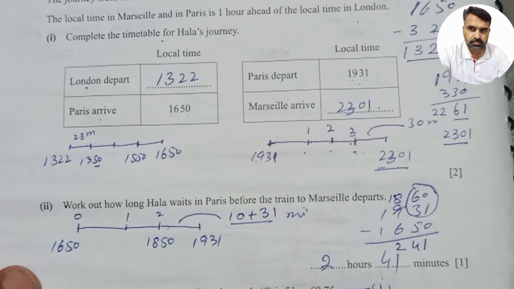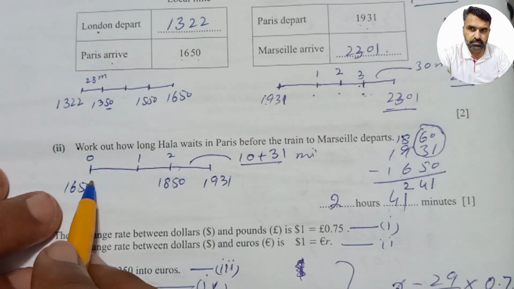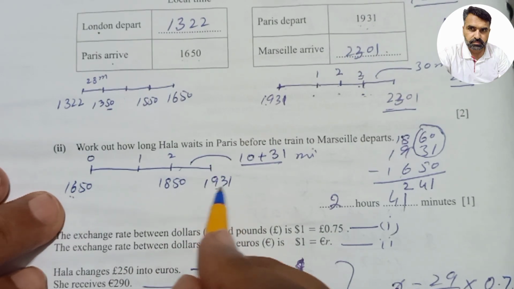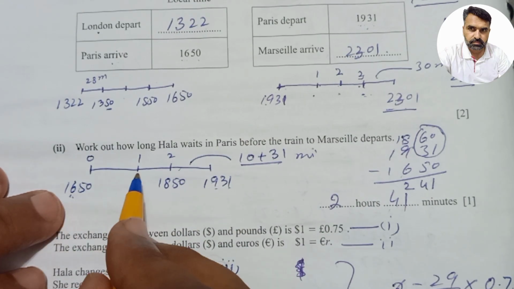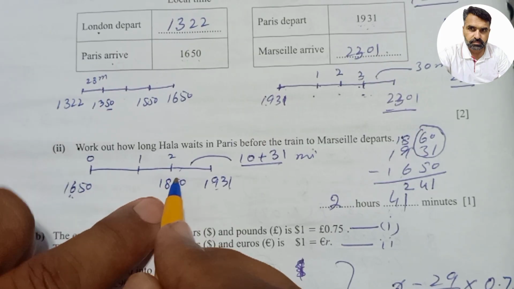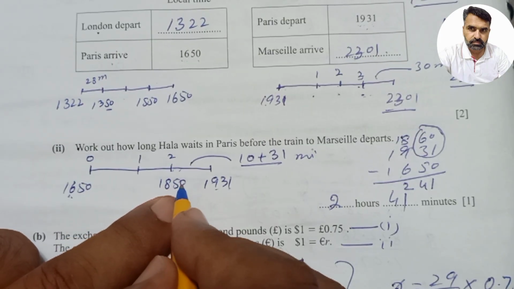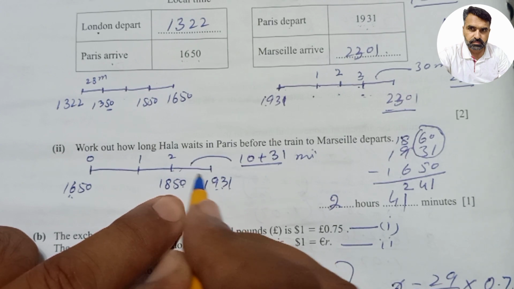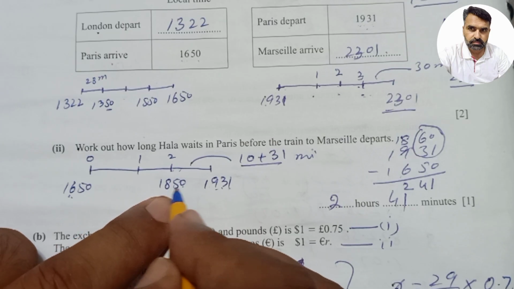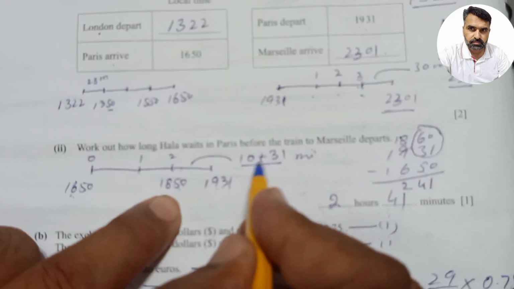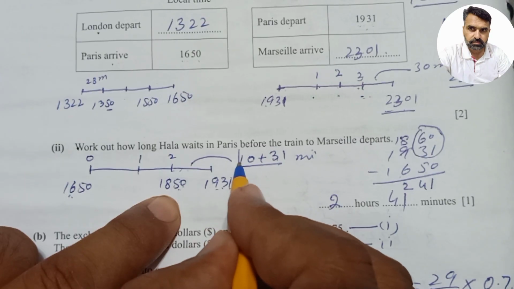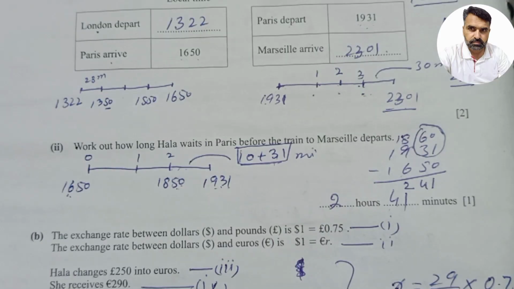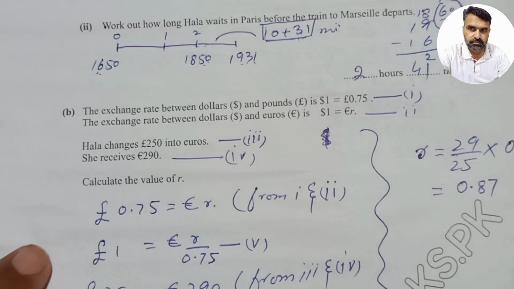That is one of the methods. The second method is, students, we count from 1650 to 1931. 1 hour will be 1750, and then 1850 means 2 hours. Then we have to find how many more minutes are required to get to 1931. When we add 10 minutes to 1850, it will be 1900 hours, and then we will add 31 minutes. So the time will be 2 hours and 41 minutes, because we have to add these minutes as well. B part is very interesting.